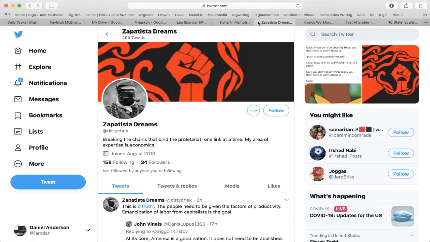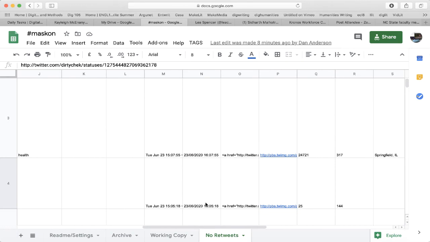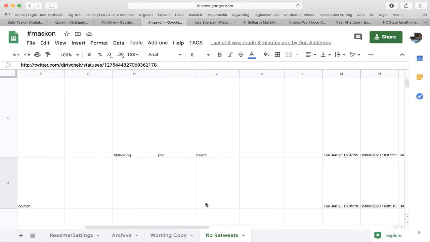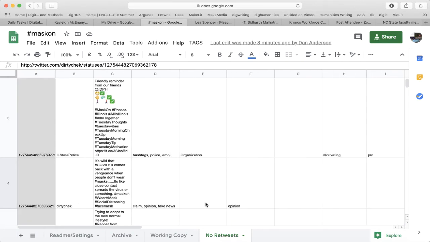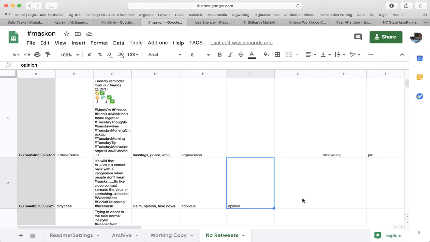When you find information about the poster, though, you're still going to have to be kind of objective as you move through here and see, okay, I know this poster is way on the left. I've determined that from looking at their profile. But does that mean that this tweet is actually a hardcore kind of political tweet?